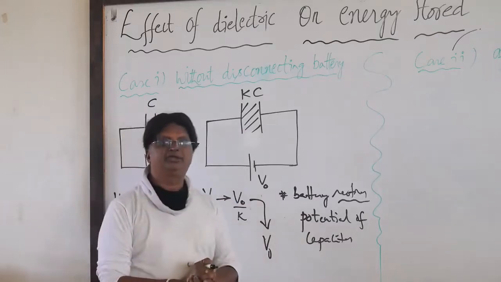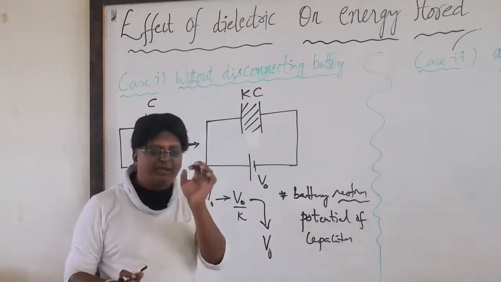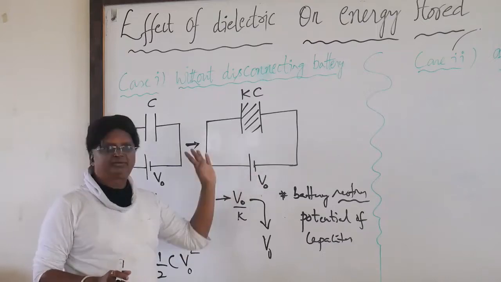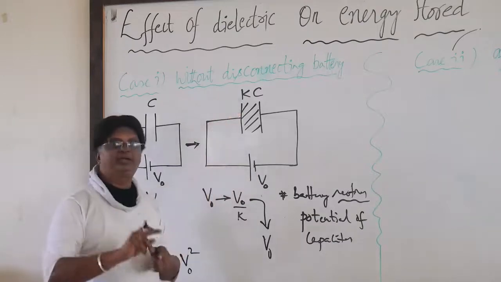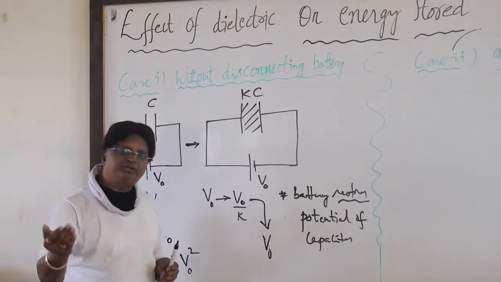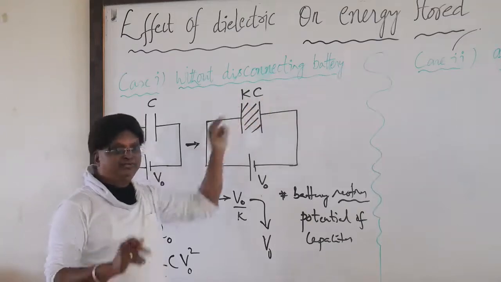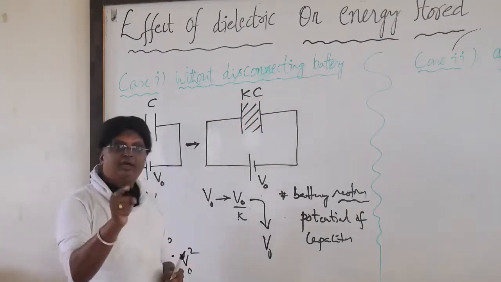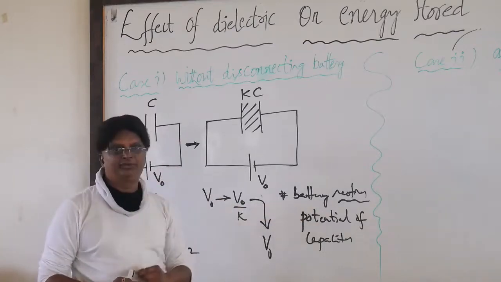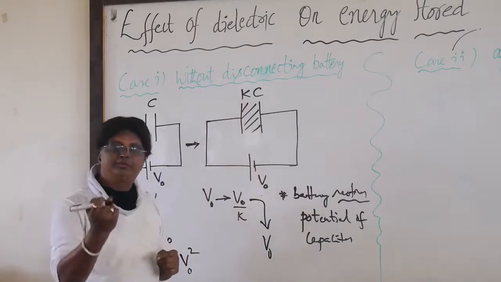To restore, look at what has happened now: additional charge will flow from the battery to the capacitor. The capacity has increased, which means it will accept more charge. More capacity means more acceptance of charge. Therefore the capacity becomes Kc, and the charge is also increasing. Why is the charge increasing? To restore the potential. So this is the sequence: capacity increases, therefore it will accept more charge.